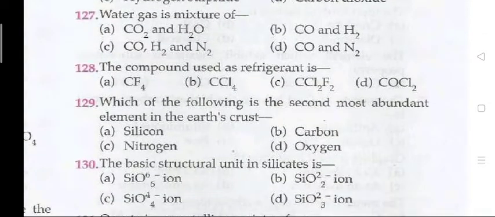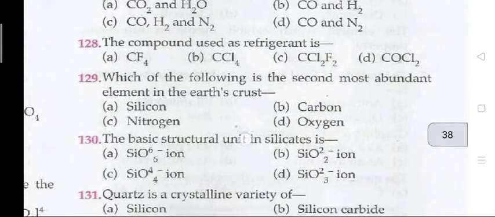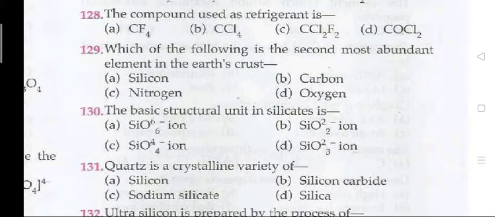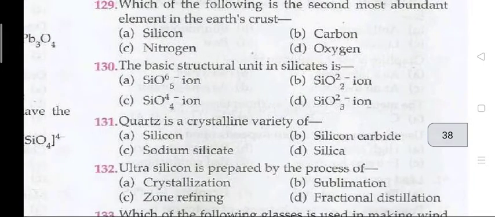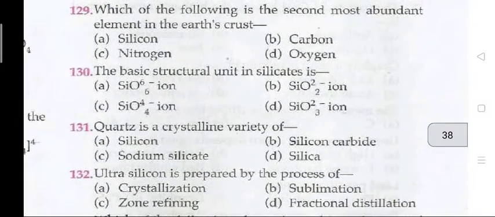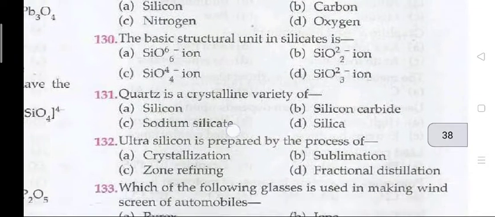157. Water gas is a mixture of, the right answer is B, that is carbon monoxide and H2. Question 128. The compound used as a refrigerant is, that is C, CCl2F2. 129. Which of the following is the second most abundant element in the earth crust? The right answer is A, that is silicon.